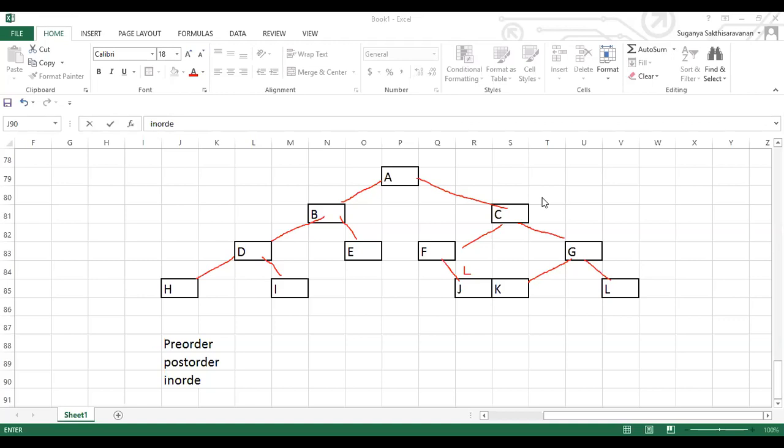Post order. Just a minute, guys. I'll check it one by one. I told Lakshmi, Soumya, I told post order. Okay, Divya, pre-order. Fine, Divya, that's right.